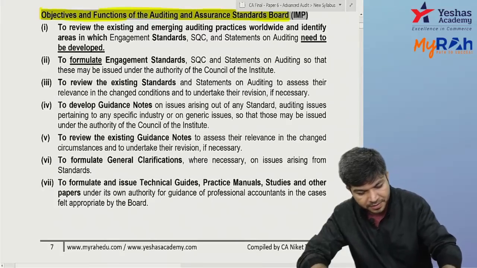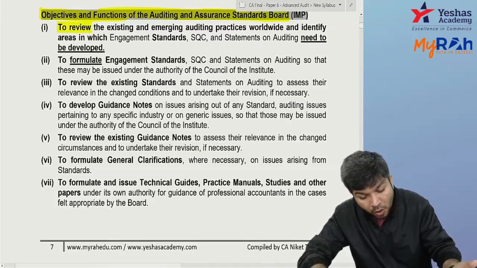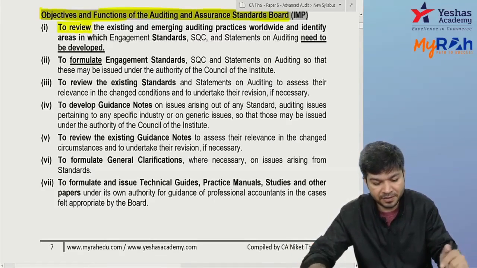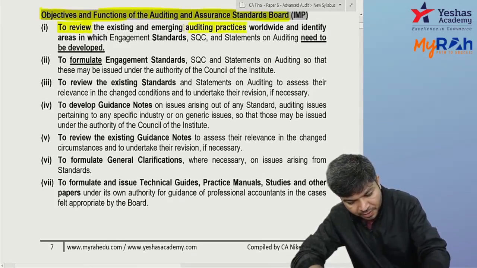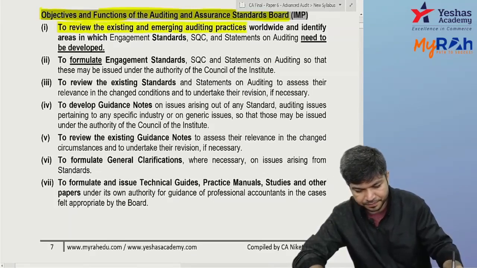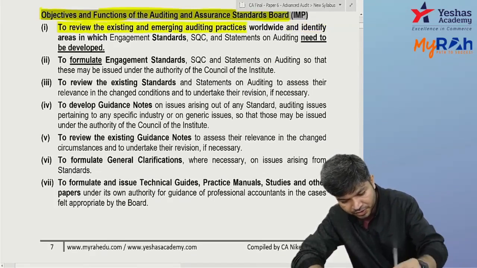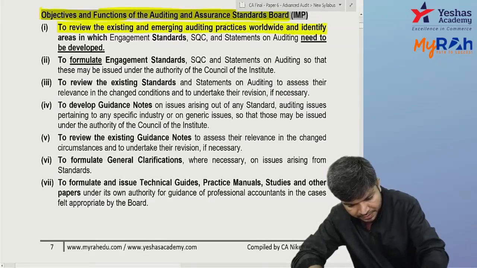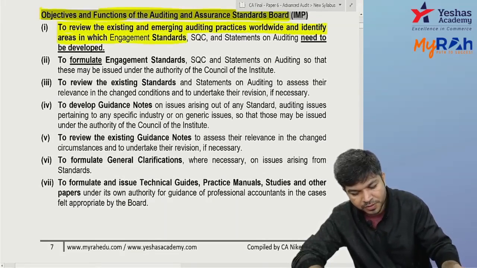Okay, one, they review the existing and the emerging audit practices and identify the areas in which engagement standards or SQC or statements on auditing need to be developed.